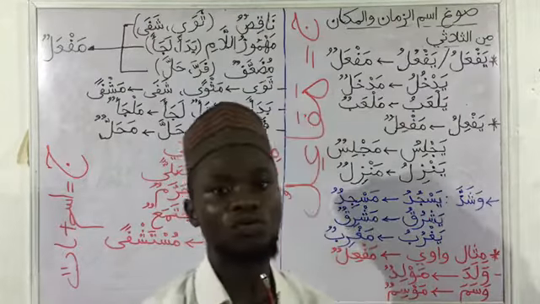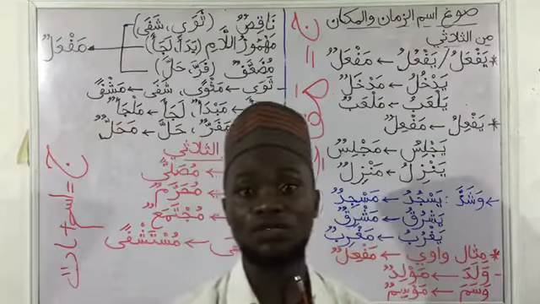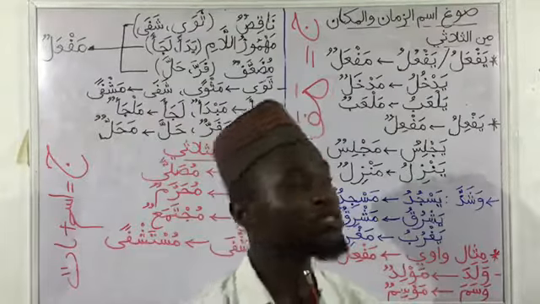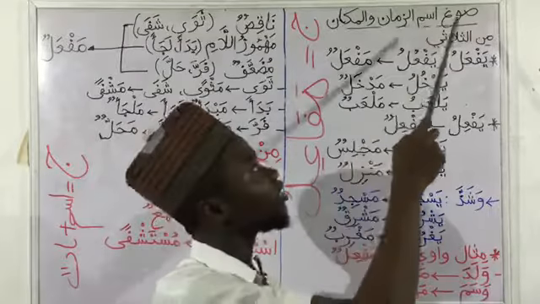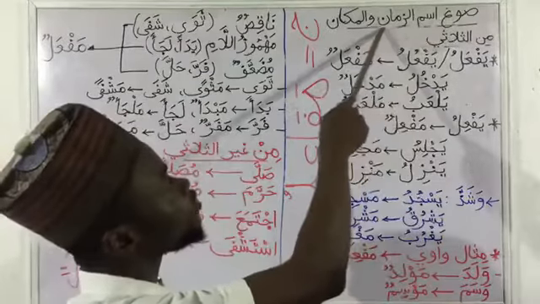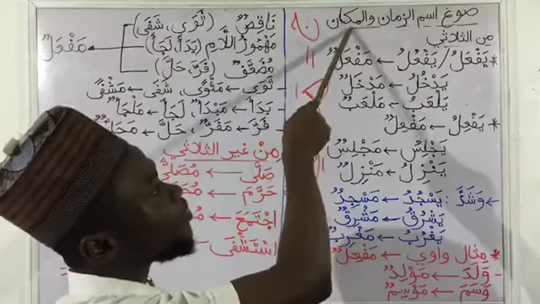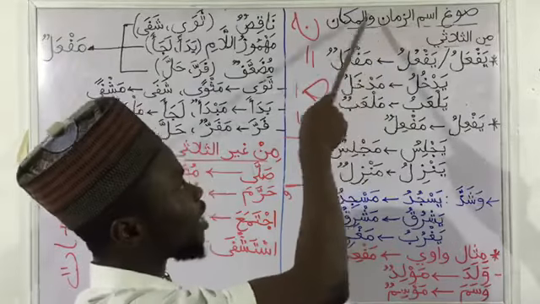Welcome us back to the free Nahw and Sarf class. Inshallah, today we are going to be looking at one of the derived nouns, which is Ismu Zamaan and Makaan. So the topic of our lesson today is Ismu Zamaan wal Makaan, which is the formation of Ismu Zaman wal Makaan. Zaman means time and Makaan means place. So we have the formation of the nouns of time and place.